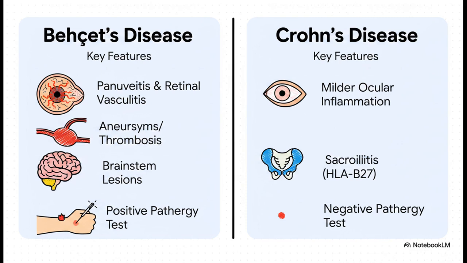Okay, this is a classic, and I mean classic, clinical dilemma. Differentiating intestinal Behçet's from Crohn's can be incredibly tough because they both can cause ulcers in the gut, eye inflammation, and oral sores. But this table shows you how to tell them apart. The presence of that really destructive panuveitis, the absence of sacroiliitis, the formation of aneurysms, and a positive pathergy test, all of those scream Behçet's, not Crohn's.